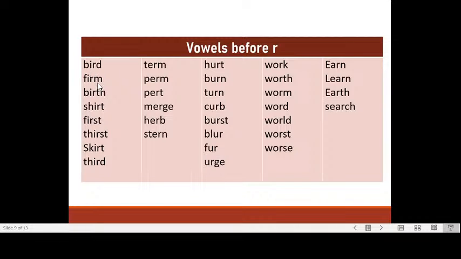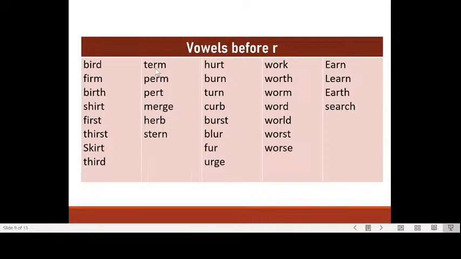Now the pronunciation in all of those, regardless of the vowel, the pronunciation of the vowel is the same. Bird, firm, birth, shirt, first, thirst, skirt, third.